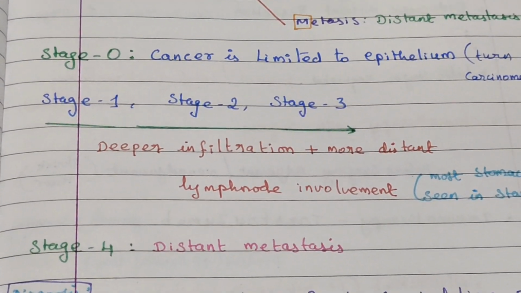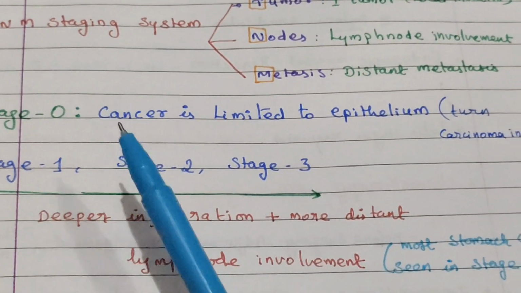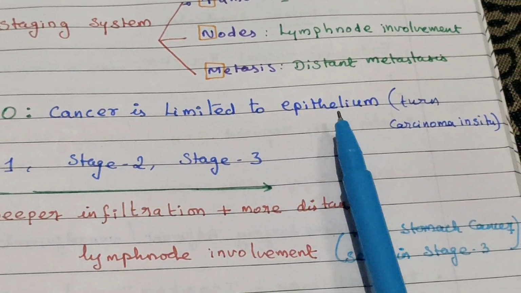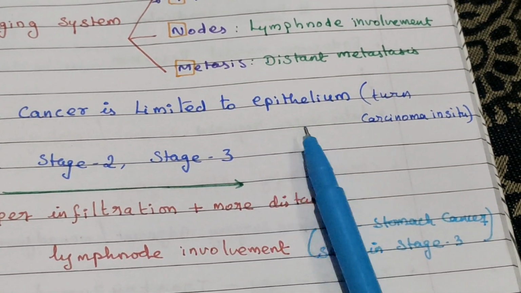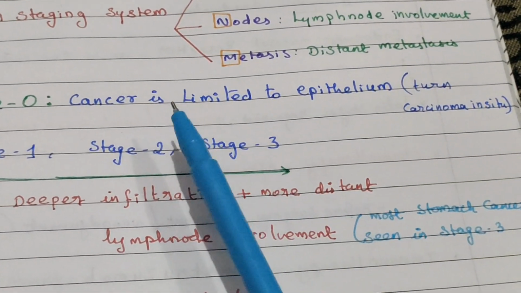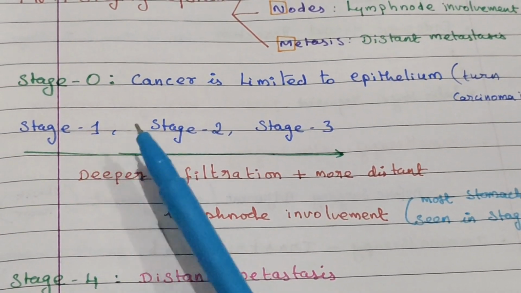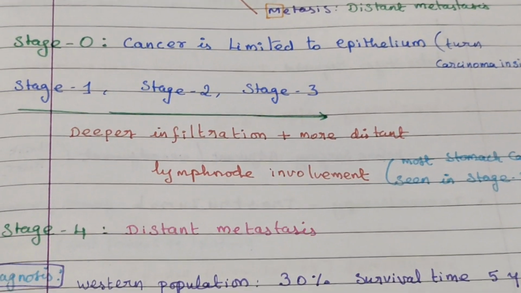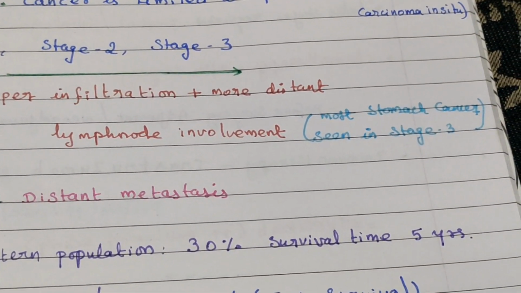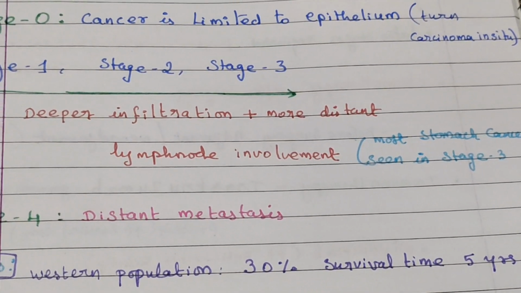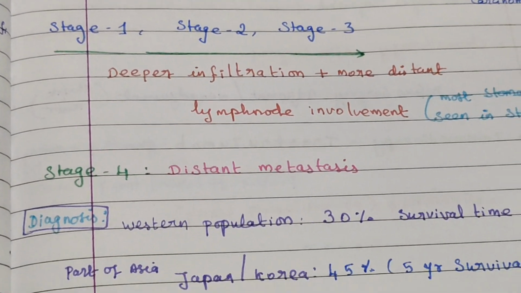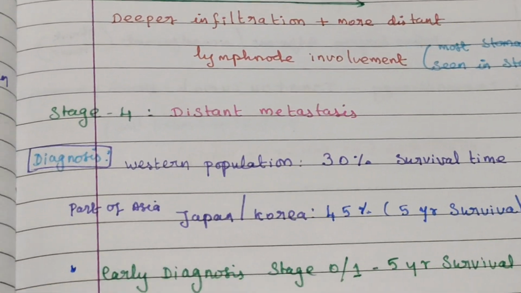Stages 0 to 4: stage 0 is cancer limited to the epithelium, carcinoma in situ. Stages 1, 2, 3 show deeper infiltration and then lymph node involvement. Most stomach cancers are seen at stage 3, and at stage 4 it affects distant parts, distant metastasis.